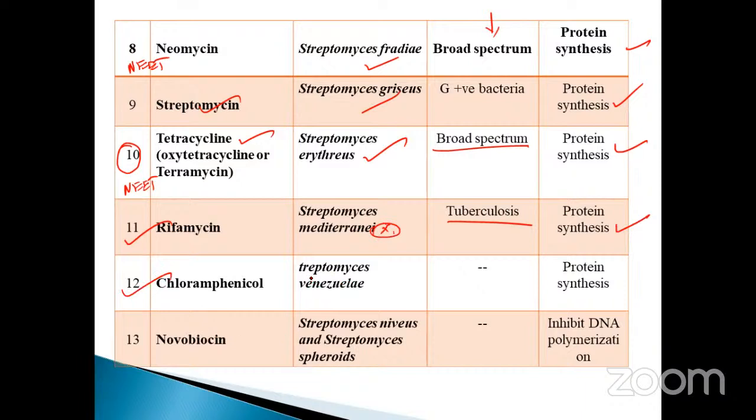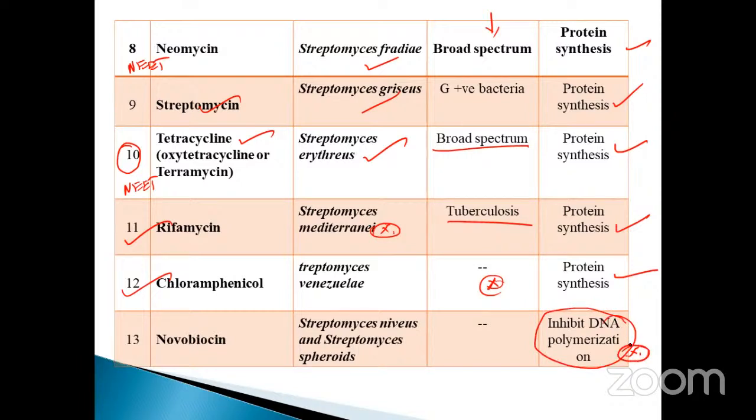Chloramphenicol, Streptomyces venezuelae, protein biosynthesis. There is no specific action here, positive or negative or whatever it may be. Novobiocin, Streptomyces niveus and also Streptomyces spheroides, inhibits DNA polymerization. It is also different, isn't it, my dear?